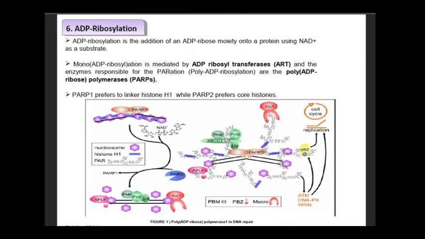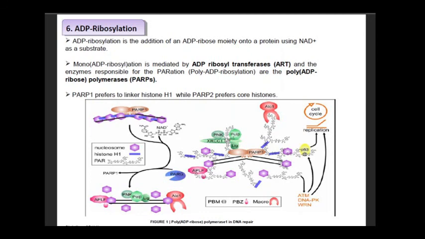The next type of modification is ADP ribosylation. ADP ribosylation is the addition of an ADP ribose moiety onto a protein using NAD as a substrate. So taking energy from NAD, this ADP molecule can be attached, and this modification is called ADP ribosylation. Mono ADP ribosylation is mediated by ADP ribosyl transferase.